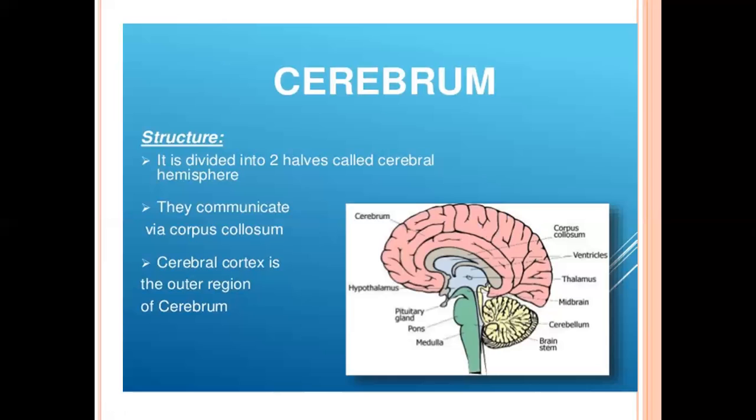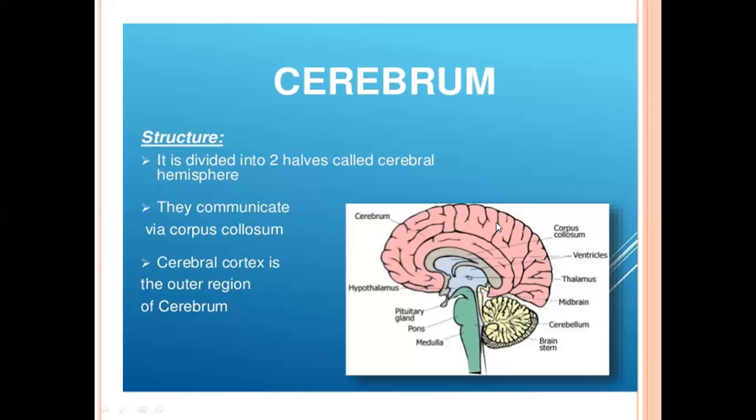The anterior part of the cerebral hemisphere is called the olfactory bulb. Now, what is the function of the olfactory bulb? The olfactory bulb receives impulses from the olfactory nerve. And students, the olfactory nerve, we know, comes from the nose. When the olfactory bulb receives impulses from the olfactory nerve, it creates the sensation of smell. Is it clear?